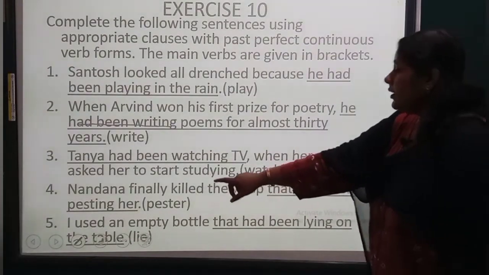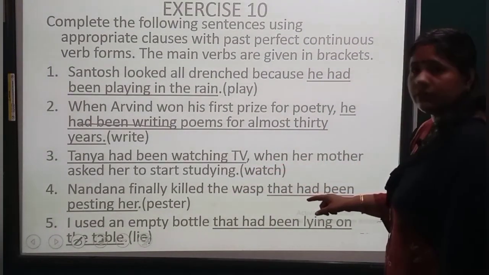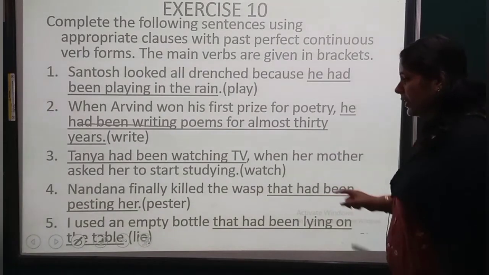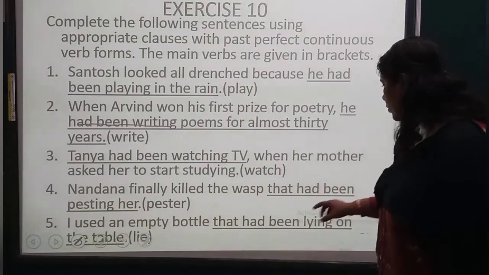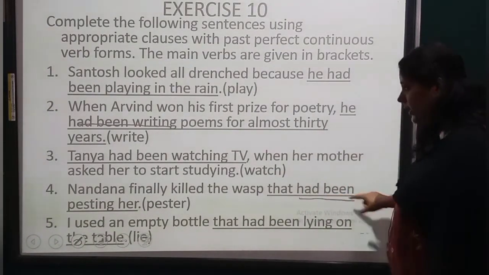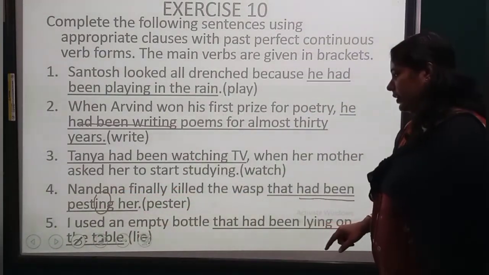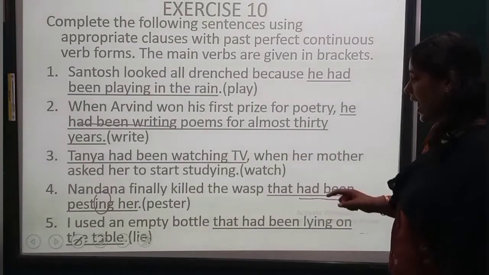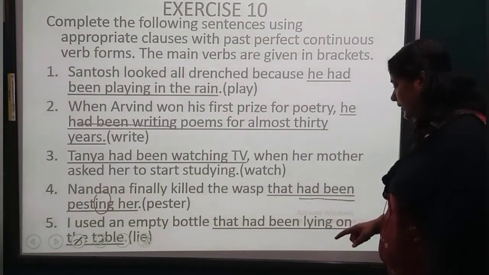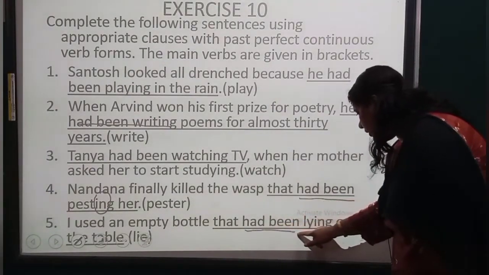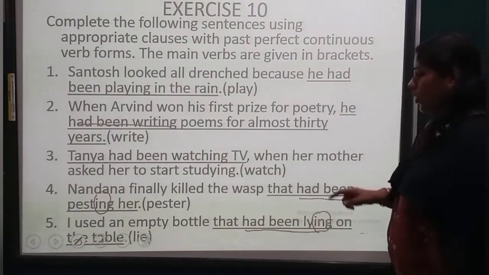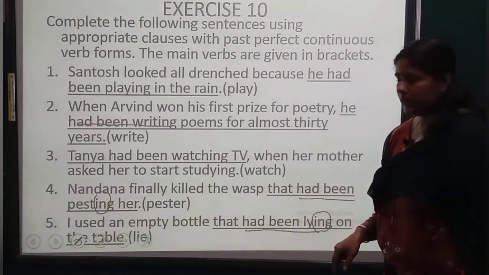Now, Nandana finally killed the wasp that had been pesting her. So, had been ing. Okay. Next, I used an empty bottle that had been lying on the table.